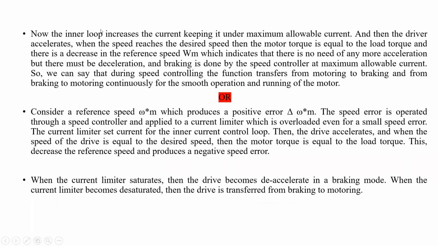Okay, now the inner current control loop increases the current, keeping it under the maximum allowable current. For example, if the maximum current is 10 amperes, up to 10 amperes it can allow. If the current exceeds 10 amperes, it will not be allowed. Is it right? So just for protection purposes, we are using the inner current control loop.